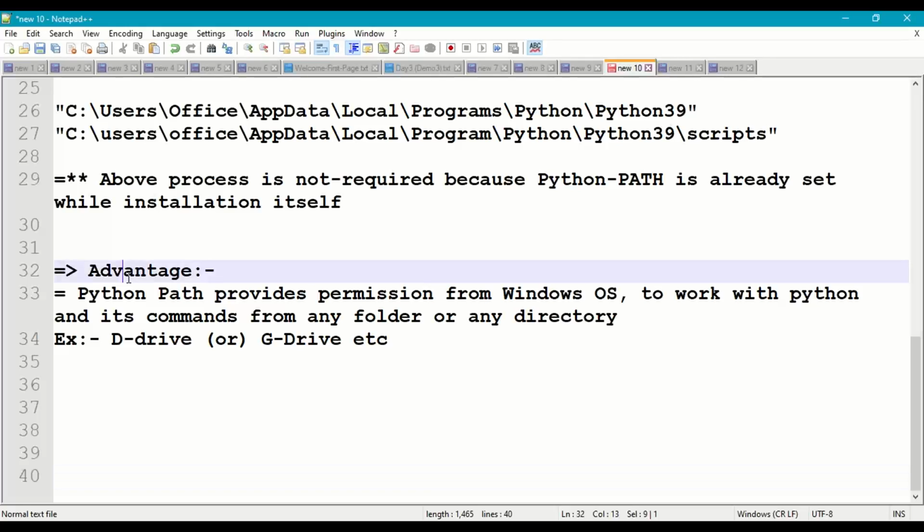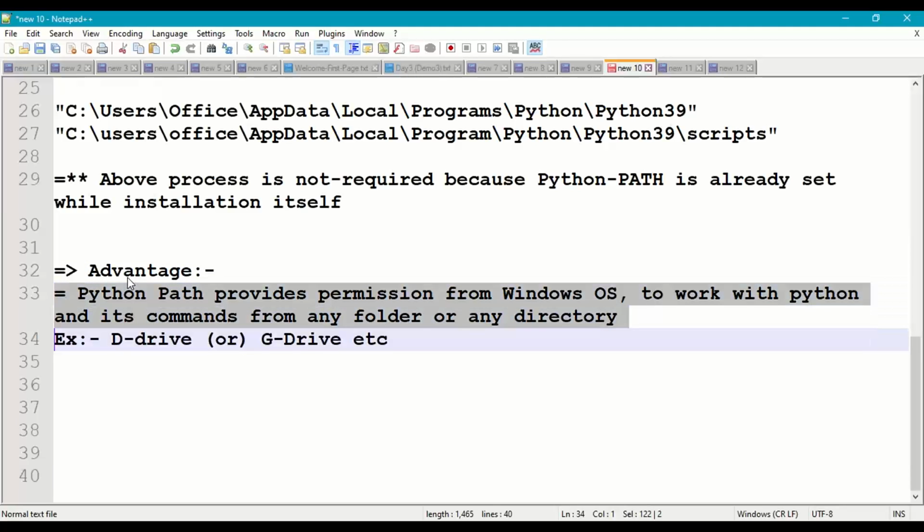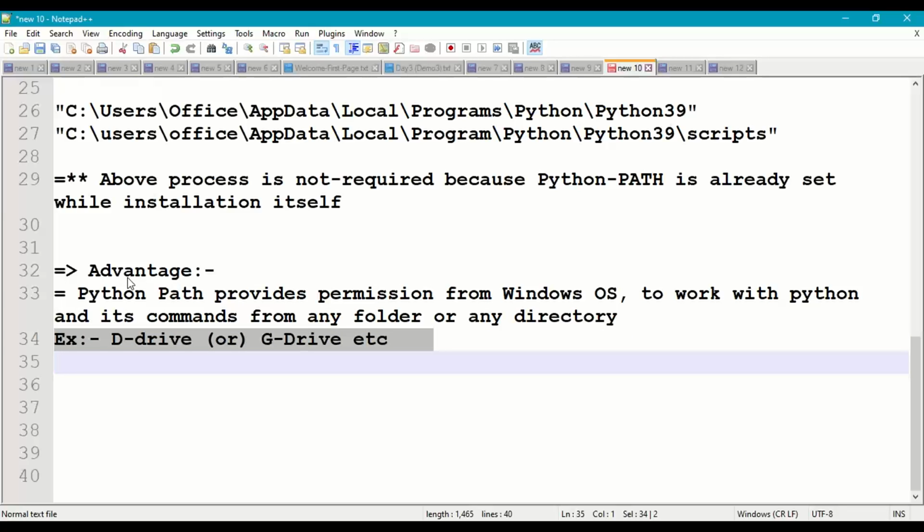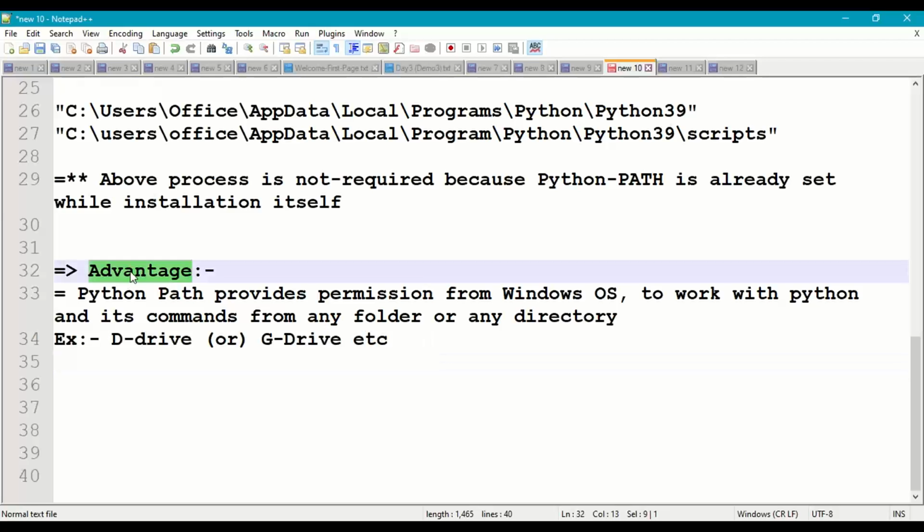What is the advantage of setting the Python path? When the Python path is set in the Windows operating system environment variable, we can work with the Python command from C drive, D drive, E drive. From any drive, any directory, we can work with the Python command in the command prompt. This is the advantage of setting the Python path, which is automatically done.